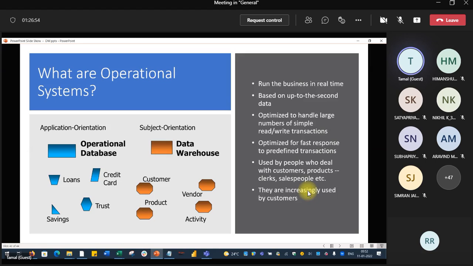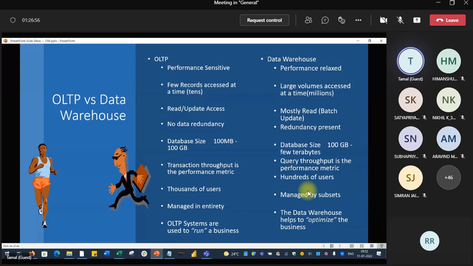What else? We have just covered this. This is an extremely important slide. OLTP and data warehousing. OLTP, operational, means files are always being written. This is being used for writing. You have done a transaction, so that has to be written to the database. But data warehousing is majorly used to read what happened yesterday, and how we can plan or forecast our strategy, a data driven strategy.